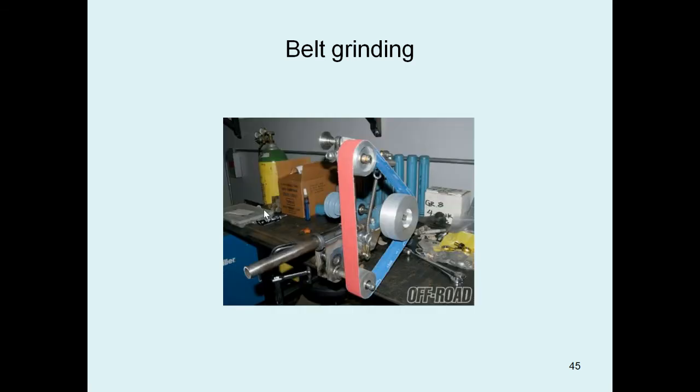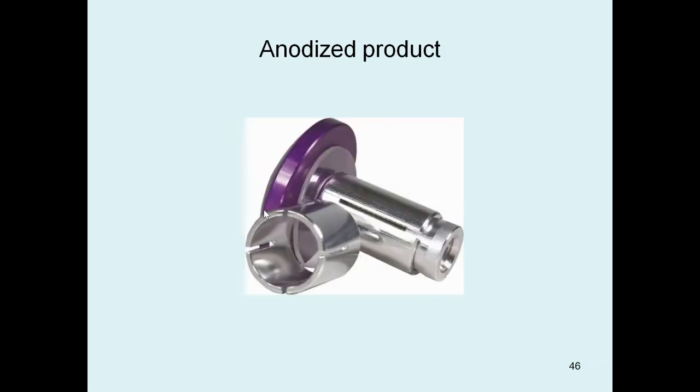Next one is belt grinding. We can see the type of belt grinding. This is a diagram of a belt grinding. Next, anodized products. These products are prepared by the anodizing surface finish process.